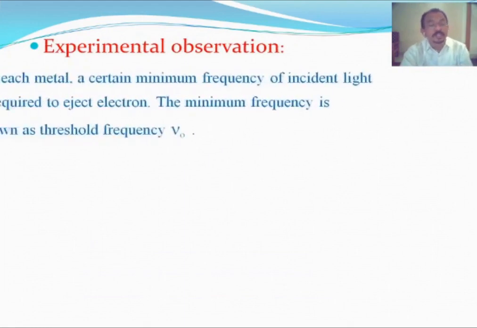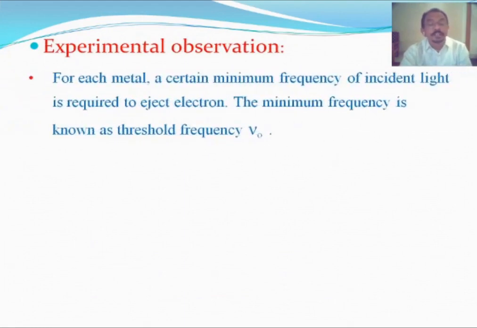The first observation is that for each metal a certain minimum frequency of incident light is required to eject the electron. That means when we change the metal of the cathode, for each metal there is a minimum frequency required to eject the electron.